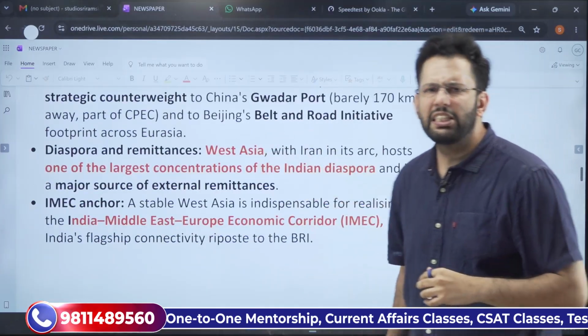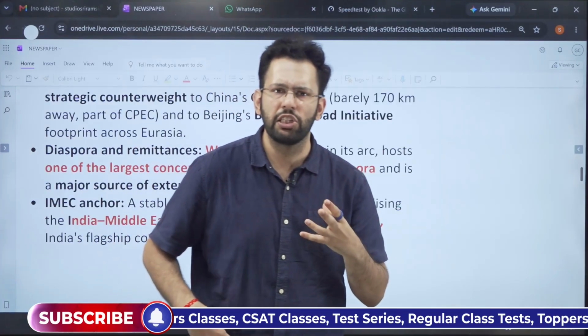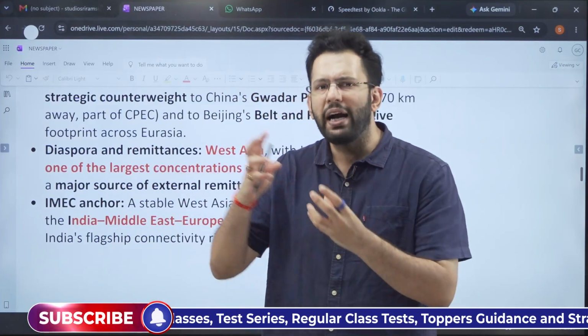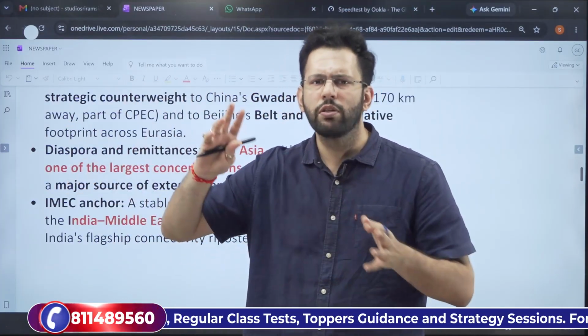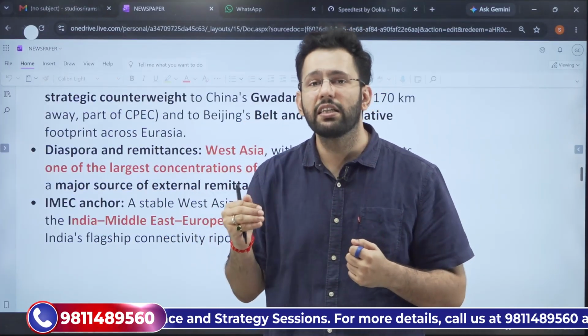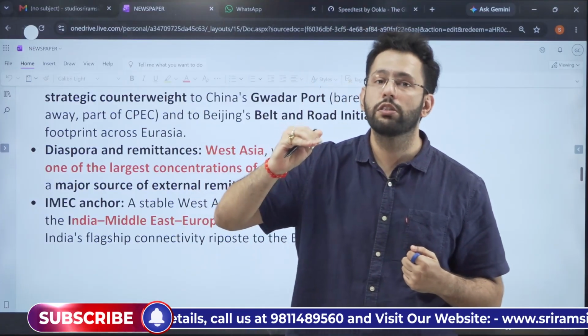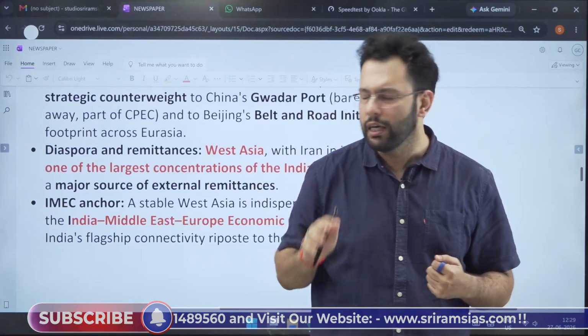Then West Asia particularly is very important for remittances. So any disturbances in the West Asian region will impact our diaspora that is living there, and also impact the crucial remittances that India receives. Let me remind you that India is the world's largest receiver of remittances. It has crossed more than $100 billion in a year.